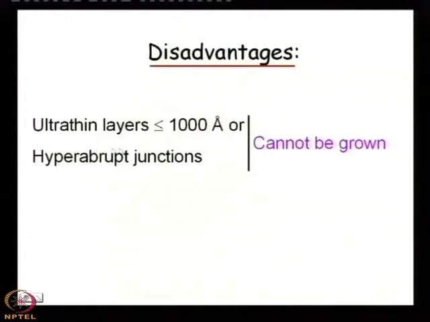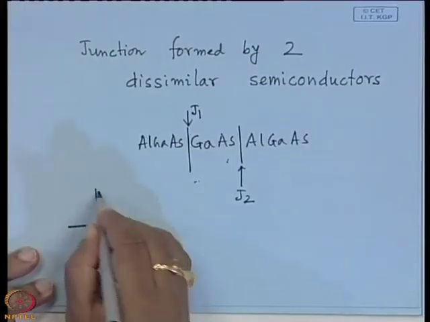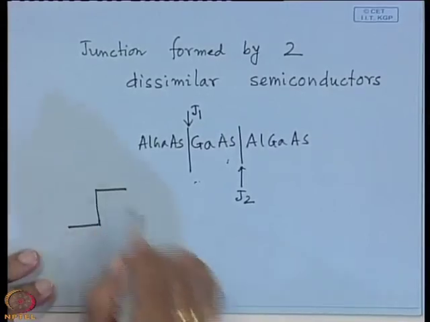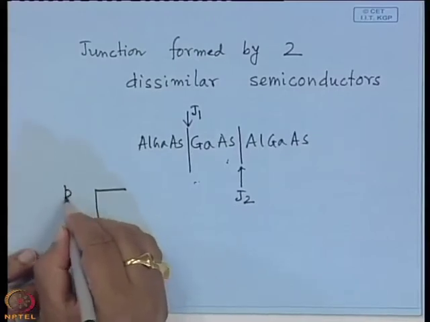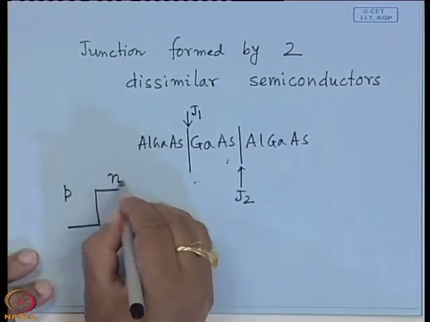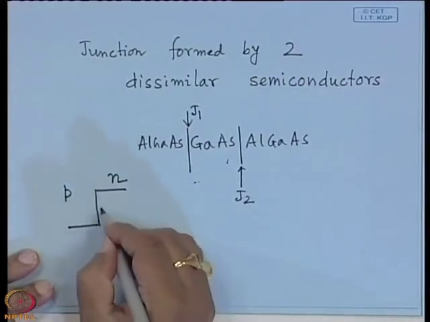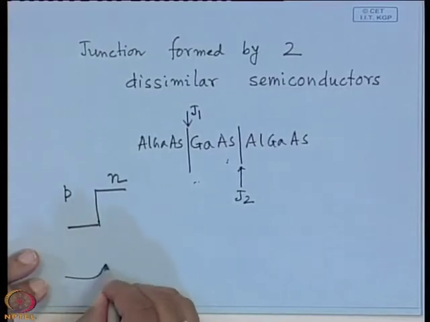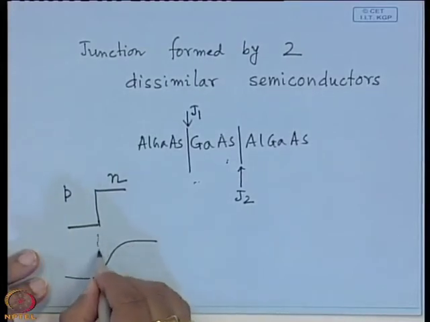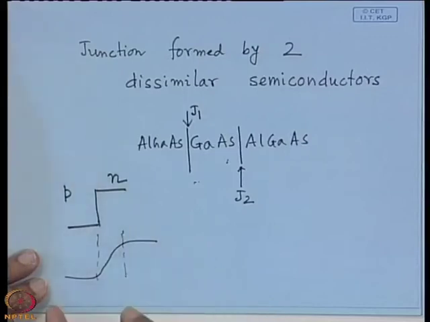What do you mean by hyper abrupt junctions? A hyper abrupt junction means the junction will be like this. Suppose this is P type and this is N type. So, the changeover from P type to N type will be very sharp, not like this. Here you see that the junction is not sharp, because the junction has taken that type of thickness.